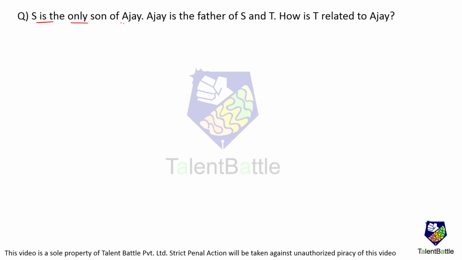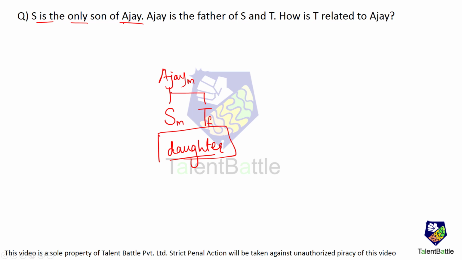S is the only son of Ajay. So, this is Ajay. Ajay's only son is S. So, S is male. Ajay is the father of S and T, so Ajay is male and has two children, S and T. Now, S is the only male child of Ajay. That means T has to be a female. How is T related to Ajay? T is the daughter of Ajay. So, the answer is daughter.